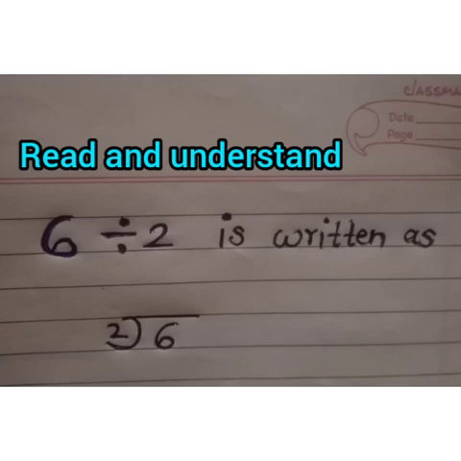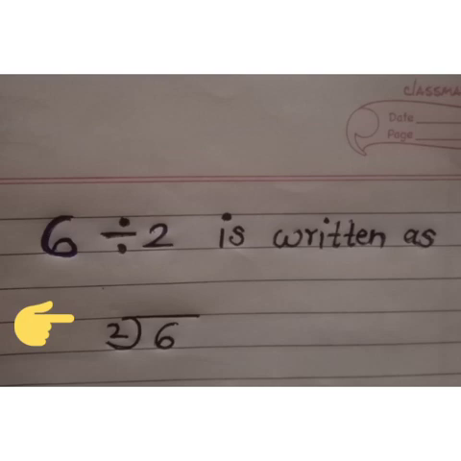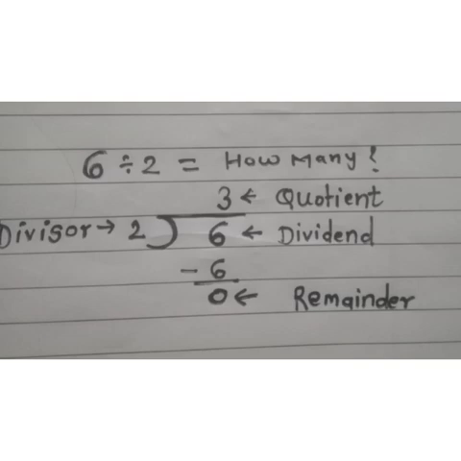Let me explain with some better examples, so pay attention. 6 divided by 2 is written like this. To divide 6 by 2, say the 2 times table up to 6. 2 3s are 6, hence 3 is the quotient. Subtract the product of 2 and 3 from the given 6. The remainder is 0, hence 6 divided by 2 is equal to 3. Here the dividend is 6, divisor 2, quotient 3 and remainder 0.